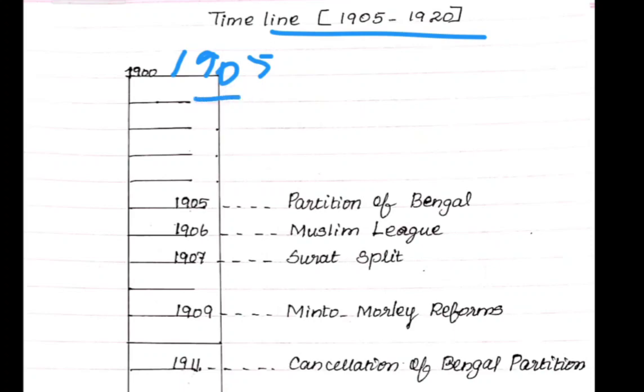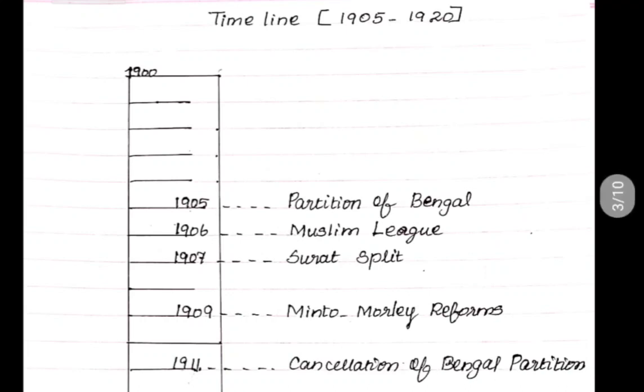This line 1901. This line 1902. This line 1903. This line 1904. This is the 1905 line. So this is the fifth line, and it should be half of the first line. I am telling here 1905, this is the fifth line, like that I said. This is the half of the first line.